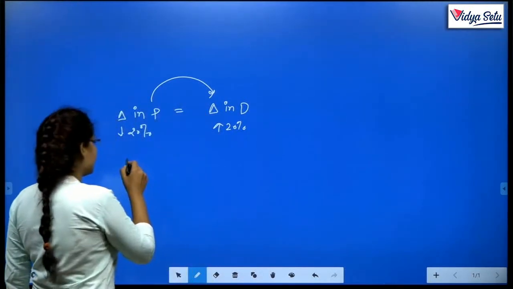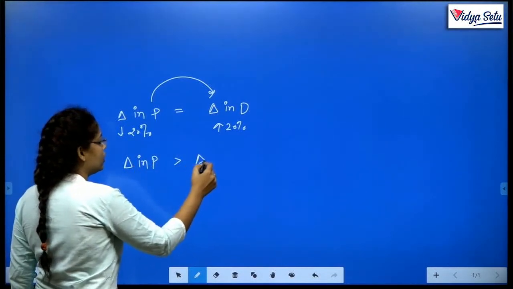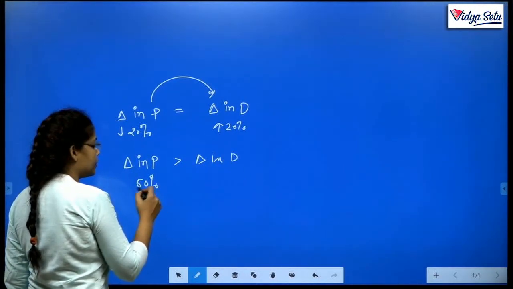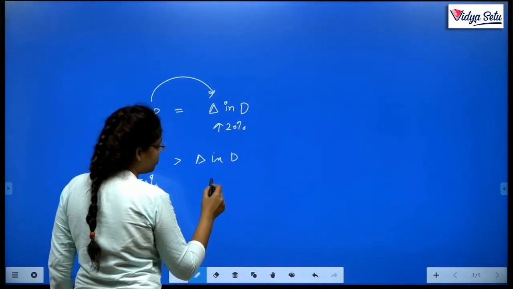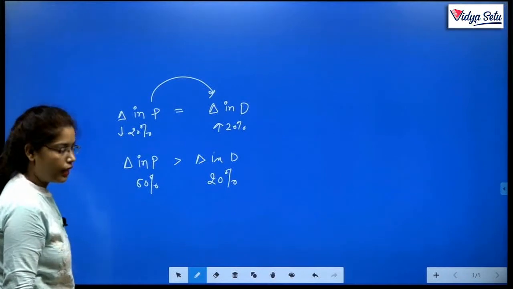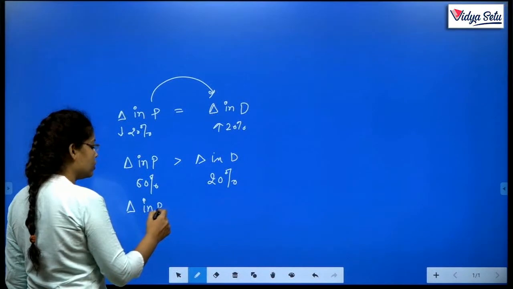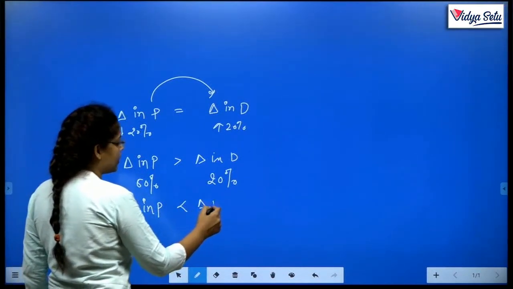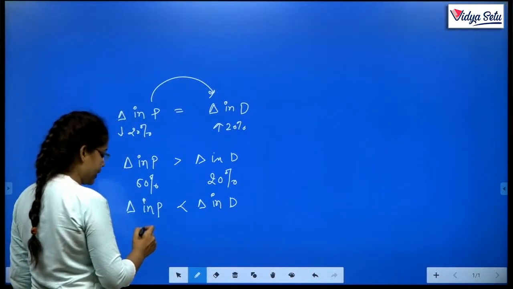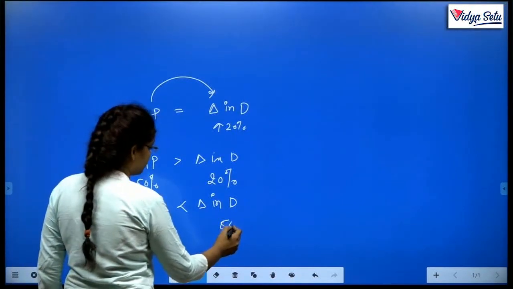Sometimes the change in price is greater than the change in demand. Maybe price decreases 50% or 60%, but the change in demand is only 20%. It is also possible that the change in price is less than the change in demand, when demand increases too much compared to price, say price 20% and demand 50% or 60%.